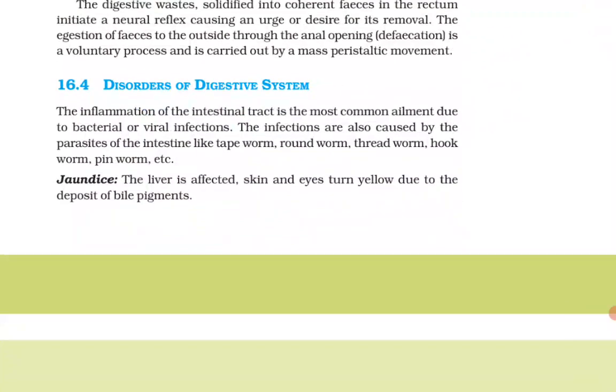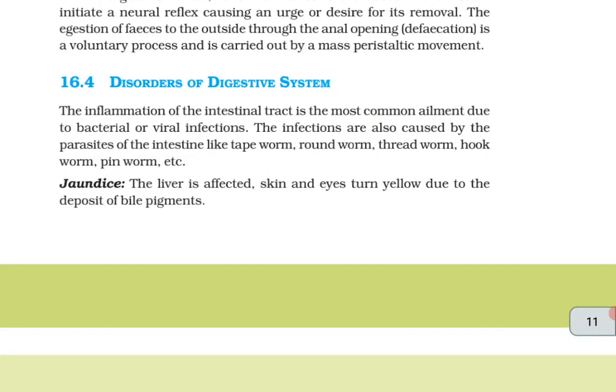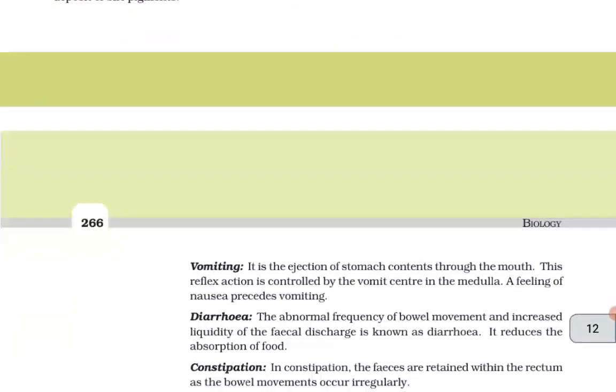16.4 Disorders of the digestive system. The inflammation of the intestinal tract is the most common ailment due to bacterial or viral infections. The infections are also caused by the parasites of the intestine like tapeworm, roundworm, threadworm, hookworm, pinworm, etc. Jaundice: the liver is affected, skin and eyes turn yellow due to the deposit of bile pigments.